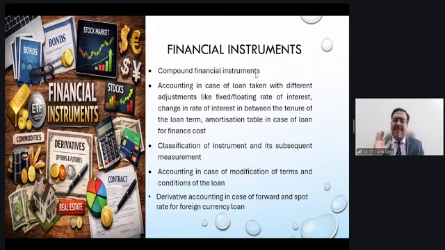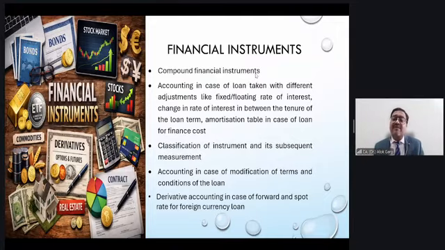Don't go that technical. Simply ask whether this financial asset will give you returns as cash flows, whether it will give you interest and principal. If that instrument carries interest and principal, it means the SPPI test is met. If the SPPI test is met, it can be your amortized cost, it can also be your FVTOCI.